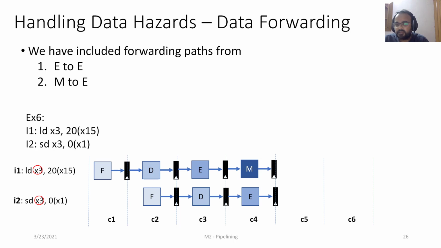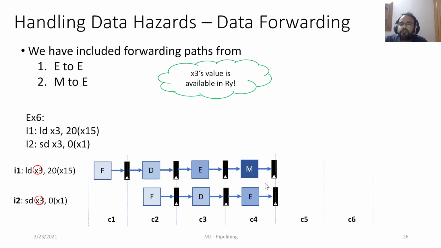But even by the end of the fourth cycle, the value of x3 is not available with I2. But again, the intuition is that by the end of the fourth cycle, we would have contacted the memory, and the memory would have supplied us with the data that needs to be written in x3, because this is a load instruction. So the value of x3 is already available in the register RY. So again, data forwarding comes into the picture. What happens in the beginning of cycle 5 is the value in RY will be given as input to the memory stage.